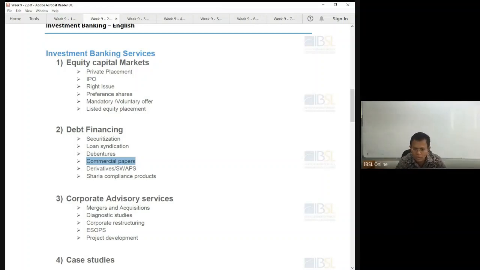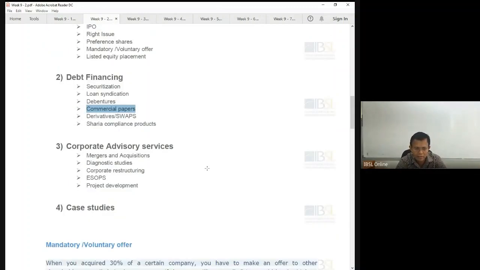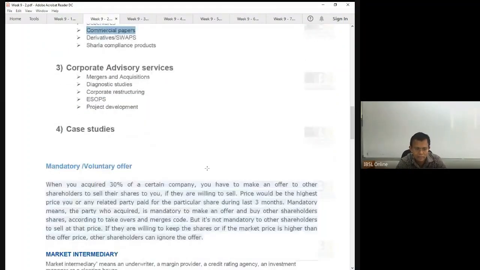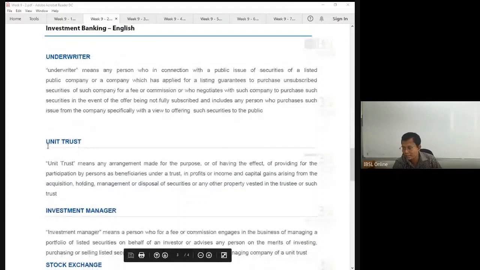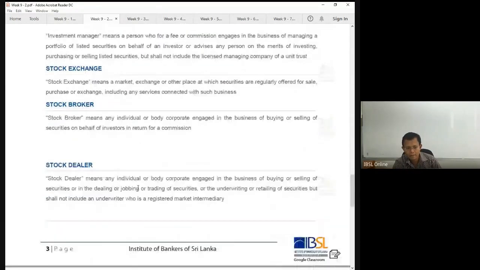Now see, your syllabus is basically the tasks done by the investment banking division. These are the things investment banks are doing. This is the note, right? Mandatory offer, see, 30% of a certain company. If you have more than 30%, then you should make an offer. Underwriting, also unit trust. Unit trust not tested, the examiner has not tested the wording, right? Please keep that in mind.